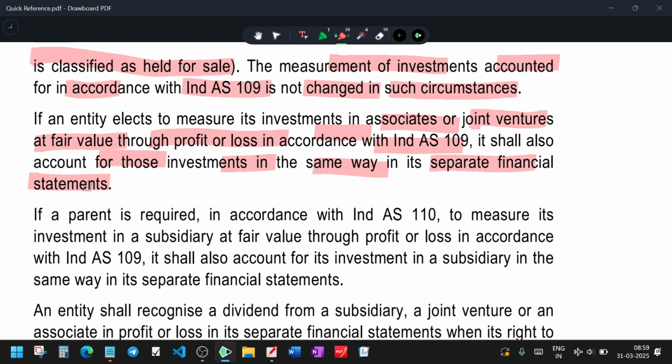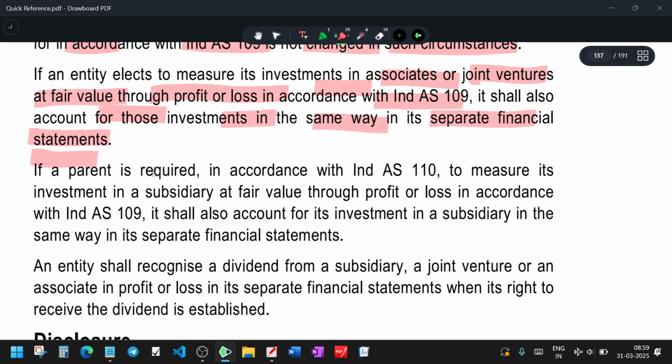You should not show two different values. One thing is higher, one thing is lower, it's not appropriate. The appropriate thing is that whatever you follow in your financial statement should be the value in the separate financial statement. You can just copy and paste.